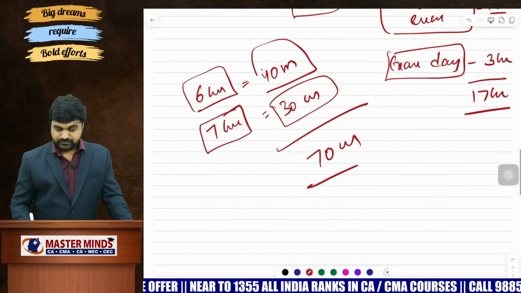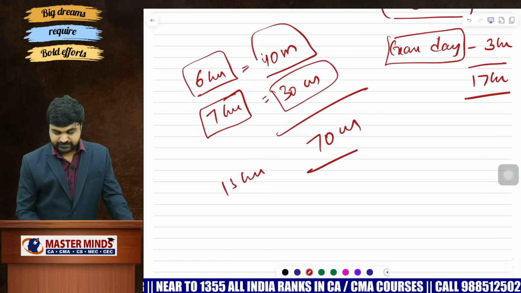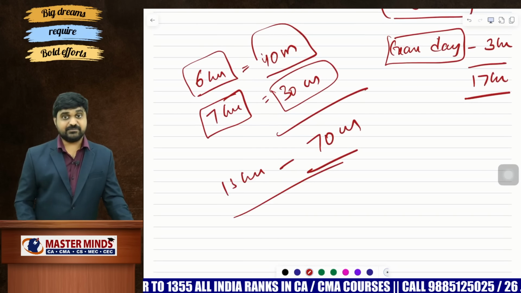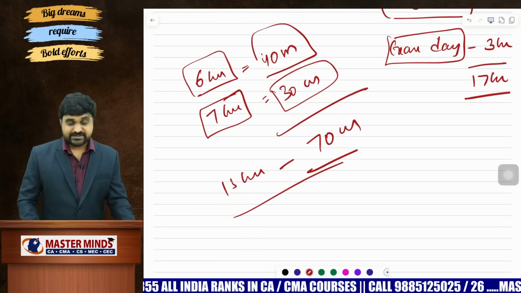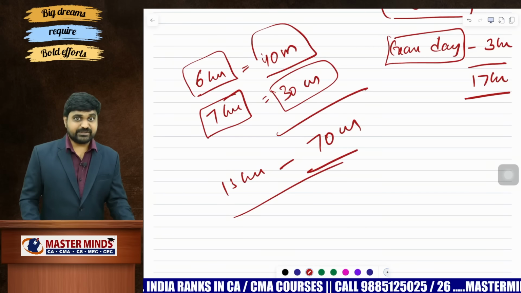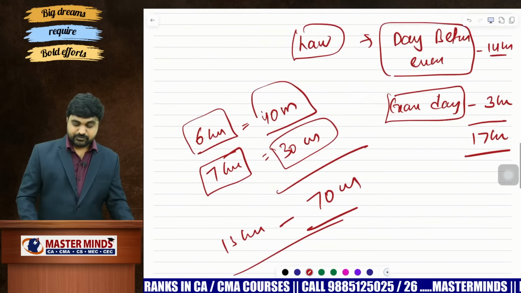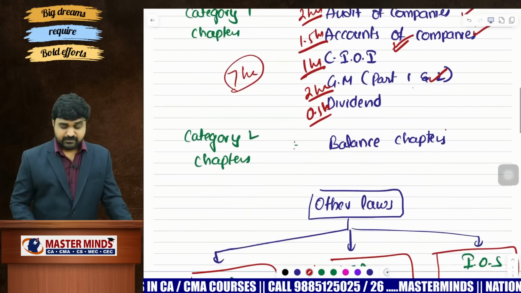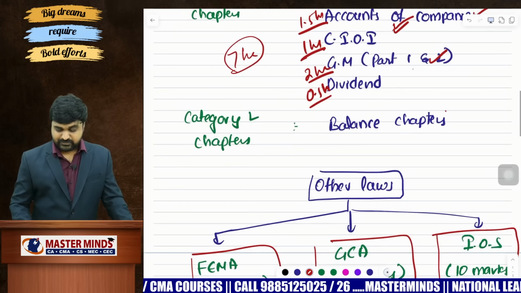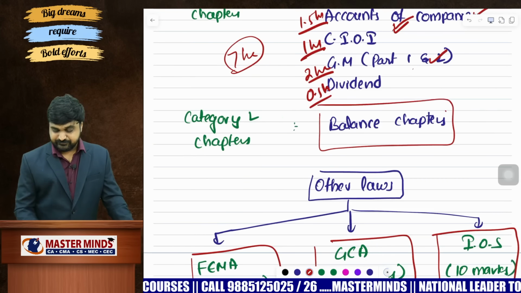So till now 13 hours got completed. So in 13 hours, you completed 70 marks. So all 13 hours need to be done on the day before exam only, so that you will get some confidence. Next one, and we have category 2 chapters, balance chapters.